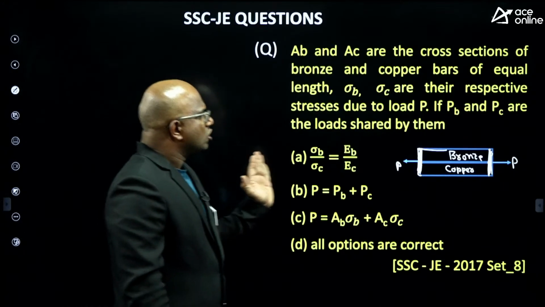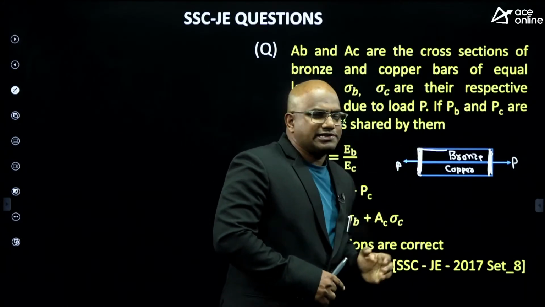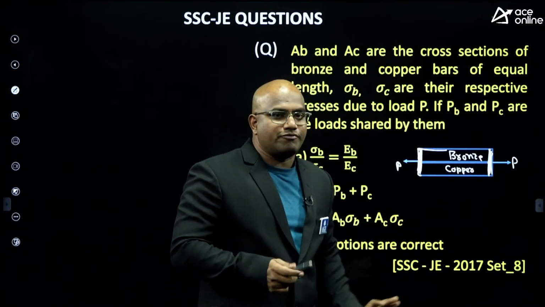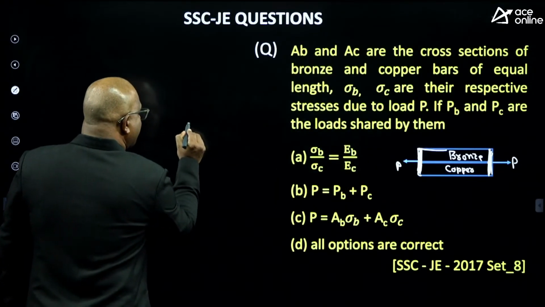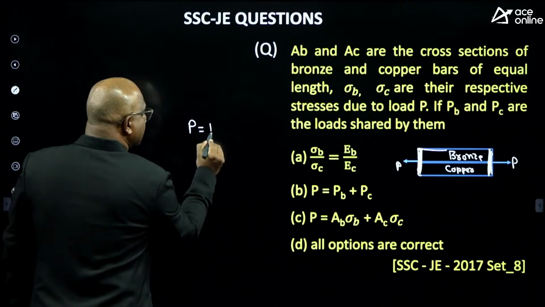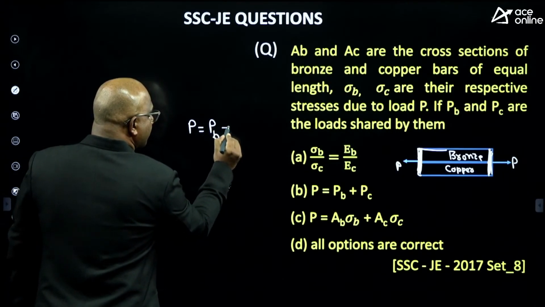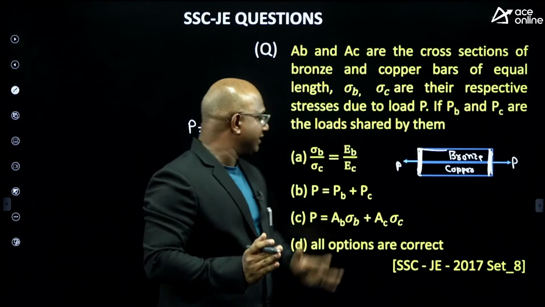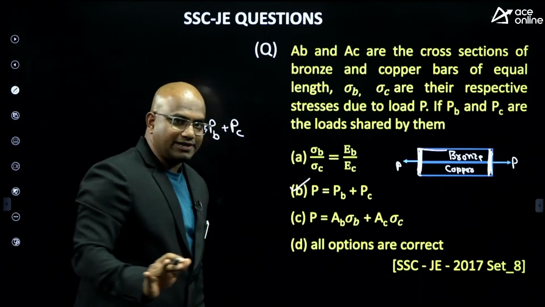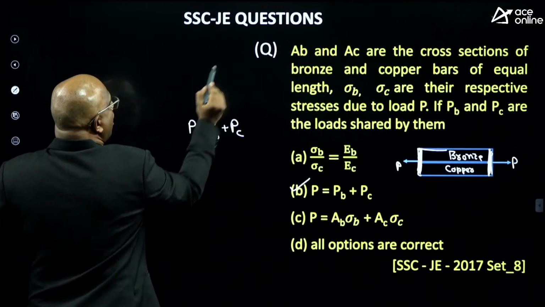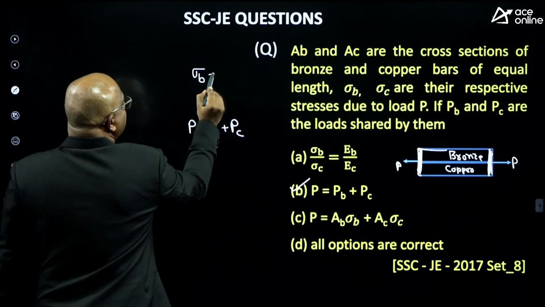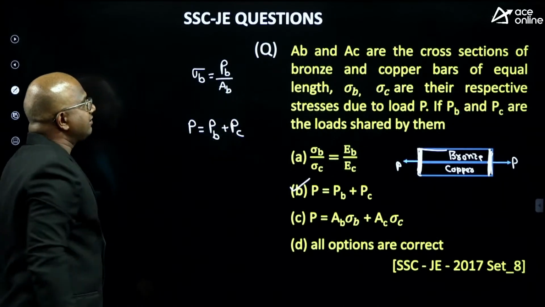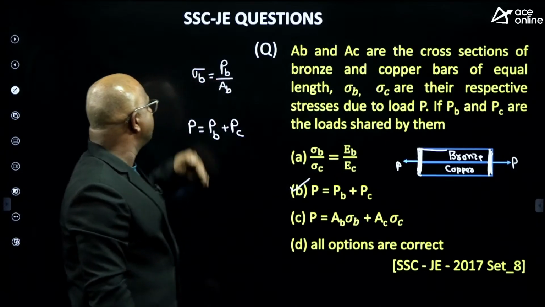First thing, guys, there are two composite materials. You apply the load. When you apply the load, the entire load is shared between bronze and copper. So P equals P of bronze plus P of copper, because the entire load is shared between those two materials itself. So option B is definitely correct. But you know that if I know the load, the stress in the bronze equals how much, guys? Force in the bronze by area of the bronze.